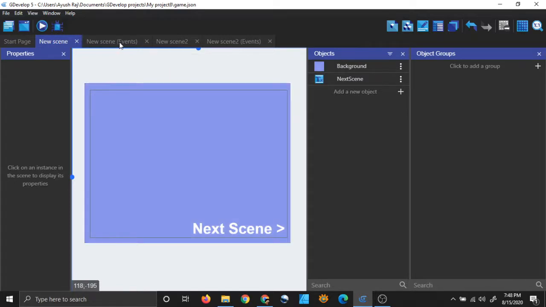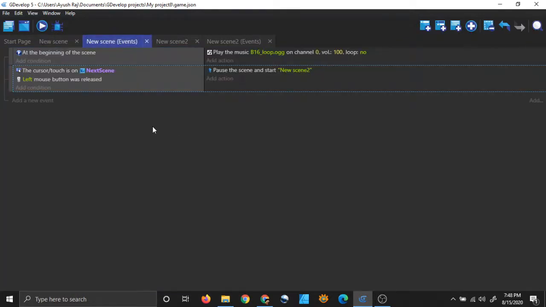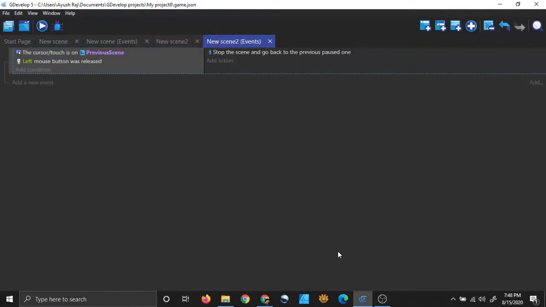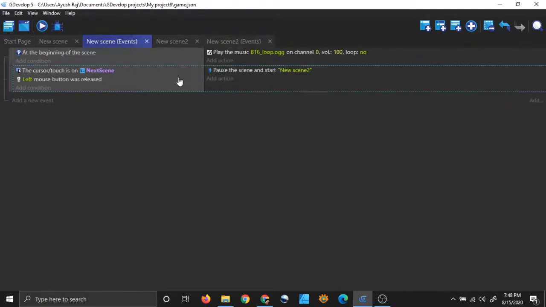So here is the code in new scene, and you can see that at the beginning of the scene I have played a music on channel 0, and this is the code for changing the scene. Now in new scene 2 I have not done anything. I have just played the music at the beginning of the scene.